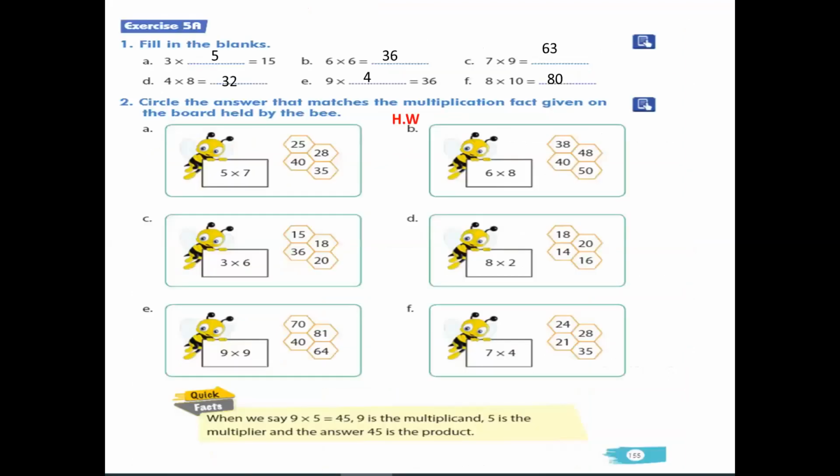Okay, now come to exercise 5A. So children, exercise 5A totally depends on the multiplication table. When you learn it, then you can easily give the answer. So the first is fill in the blanks. That is 3 into what? 15. So for it you have to memorize the table of 3.